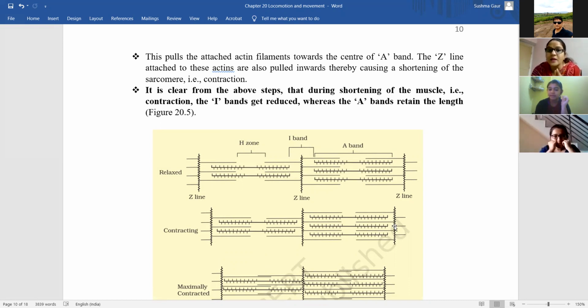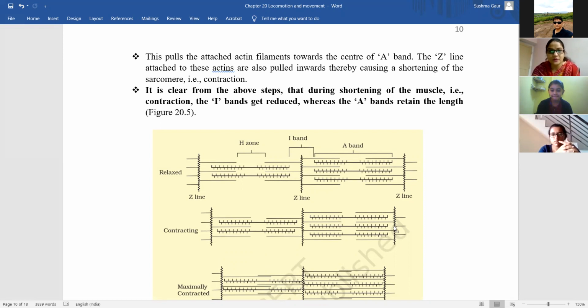The A band consists of myosin and actin both, right? No, the A band consists of myosin only. Ma'am, how? Like even actin is seen, right? The A band represents myosin only, beta.